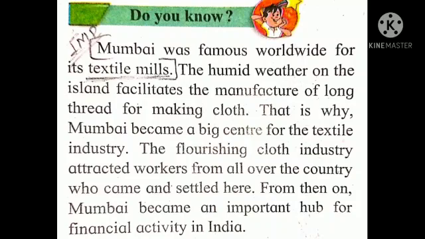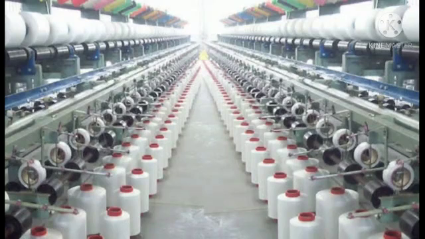Next, do you know? Mumbai was famous worldwide for its textile mills. The humid weather on the island facilitated the manufacture of clothes. The textile mills were used in Mumbai because it was famous for the textile industry. That is why Mumbai became a big center of the textile industry. The flourishing cloth industry attracted workers from all over the country, who came and settled here. From then on, Mumbai became an important hub for financial activity in India. So, the textile industry brought a revolution in Maharashtra.